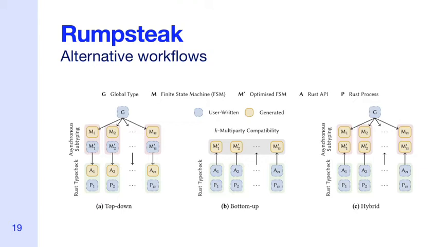The key difference between the bottom-up and hybrid approach, compared to the top-down approach, is whereas we use code generation to generate the Rust API in the top-down approach, in the other two approaches, the developer writes the API directly, and we use serialization to convert this API back into a finite state machine. And this presents a slightly easier developer experience.